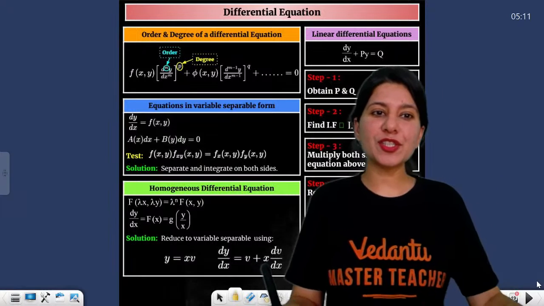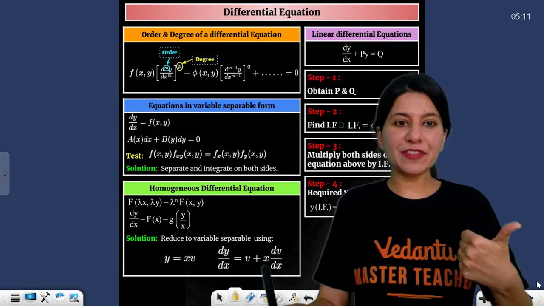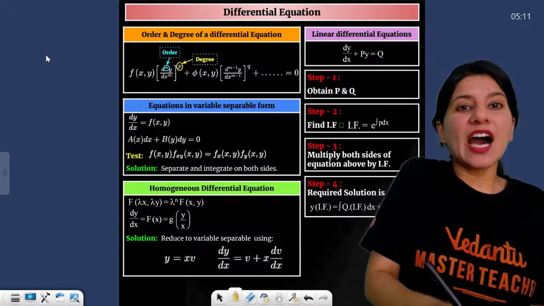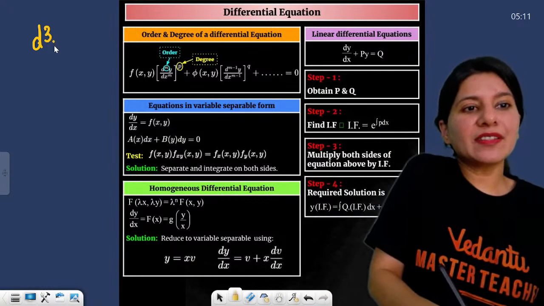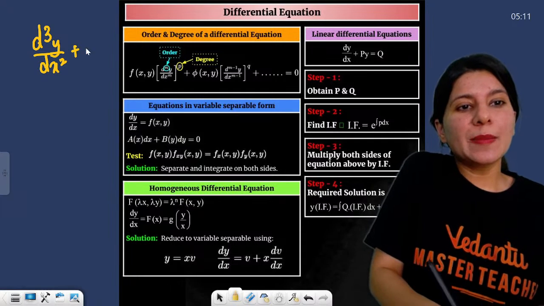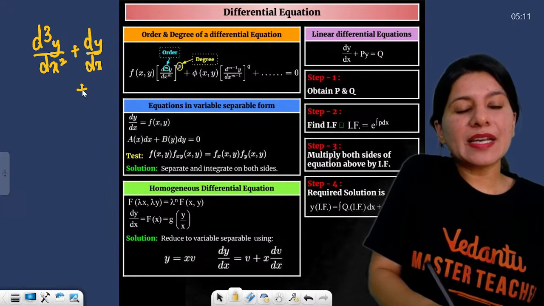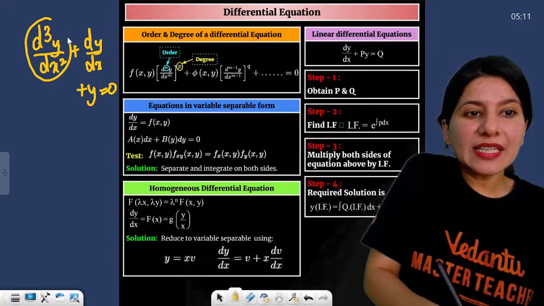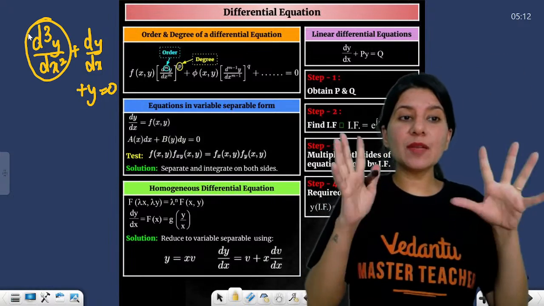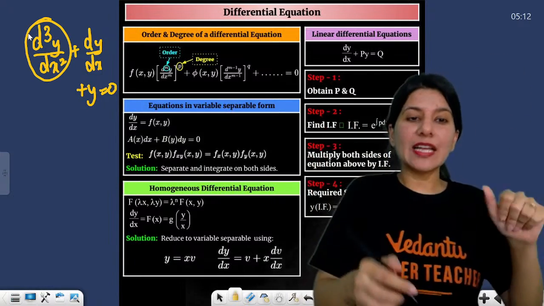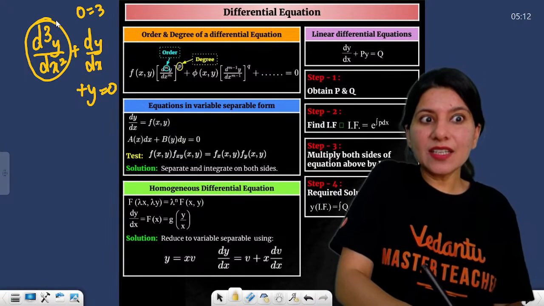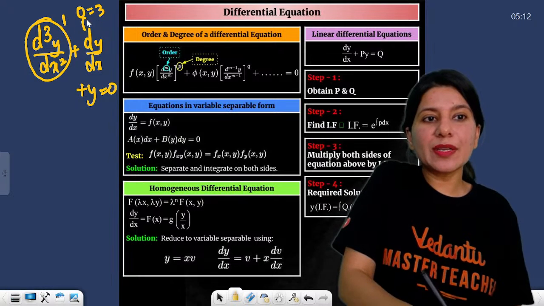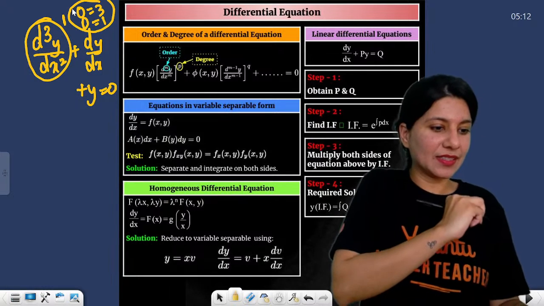Okay, differential equation. You know the order of a differential equation. That means how many times your y has been differentiated. Suppose you have d3y by dx2 plus dy by dx plus y is equal to 0. Can you see your y has been differentiated the maximum number of times, three. So that's why your order will be three, and the highest power of the highest order derivative is 1, so that's why your degree is nothing but 1.